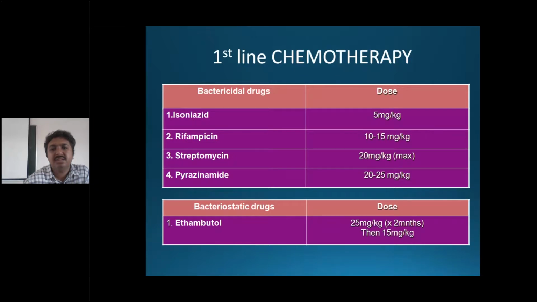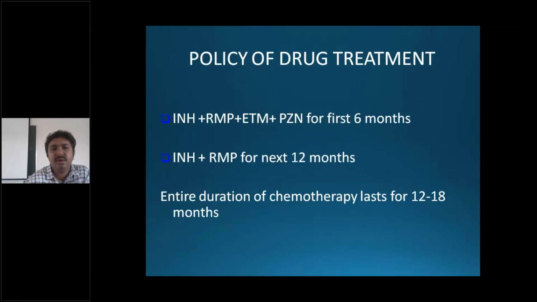So these are the doses of drugs, you all know. So the treatment is HRZE for the first 6 months and HR for 12 months. So the main thing, the take home message or the basic important point here is you need to treat the tuberculosis of the bone and joint for at least 12 to 18 months.